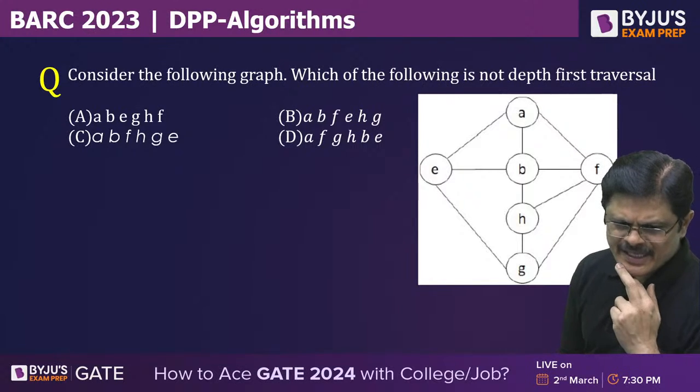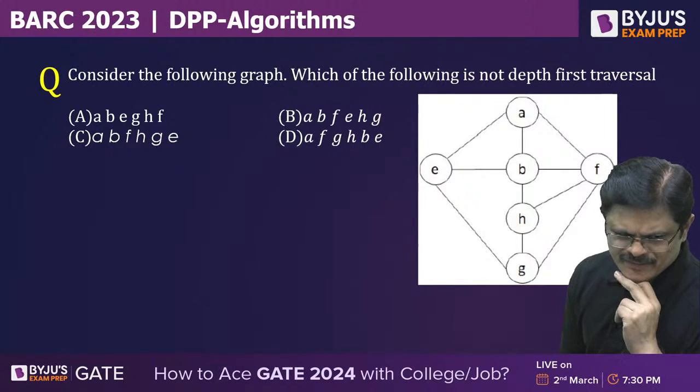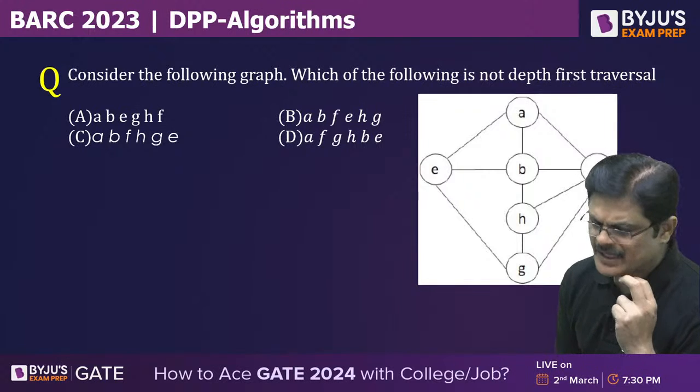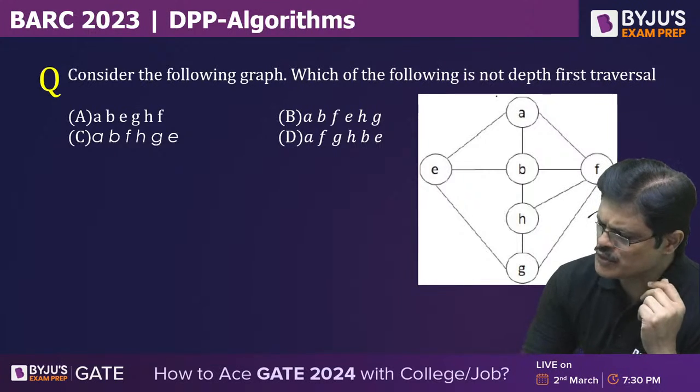Raj Tiwari says B is not a depth first traversal. Very good, sir. Very good, Raj Tiwari. Nice. So you start at A.